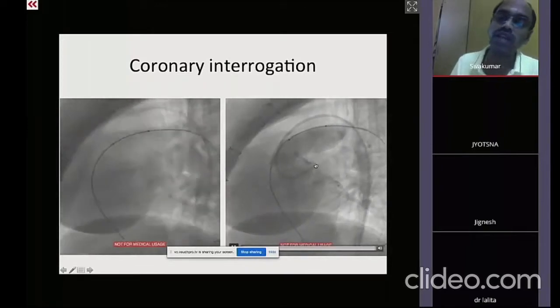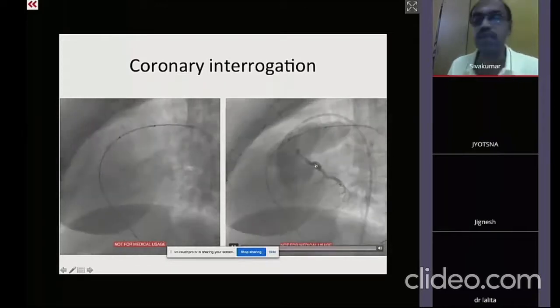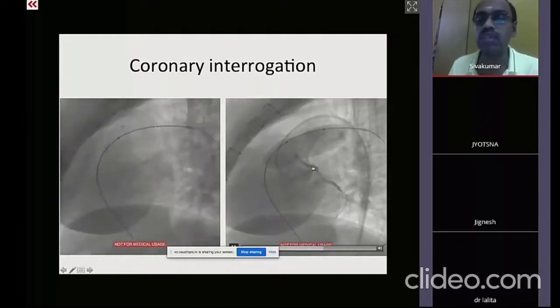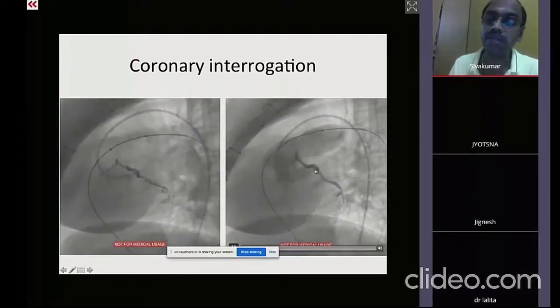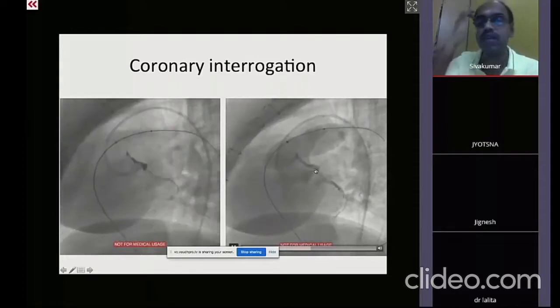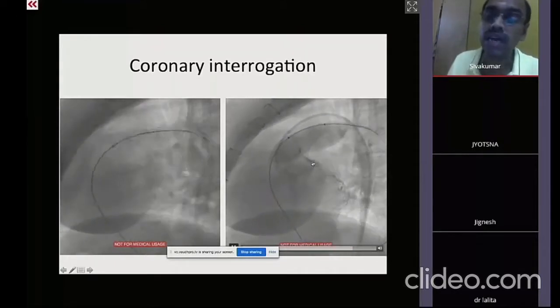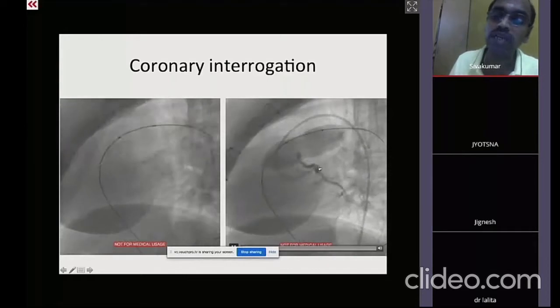There are about 5 to 6% of the patients where the conduit may be sitting over the coronary artery, and the conduit balloon dilatation may compress the coronary artery, either left main coronary artery or LAD, and cause a narrowing. So it is very important to visualize.